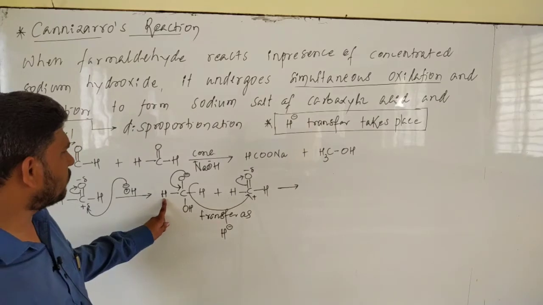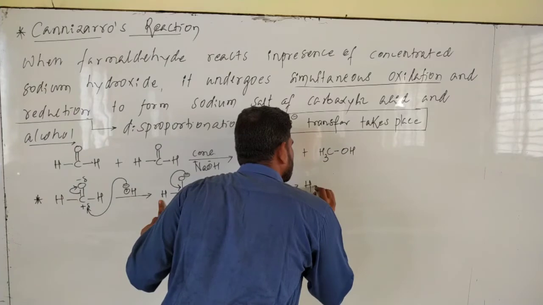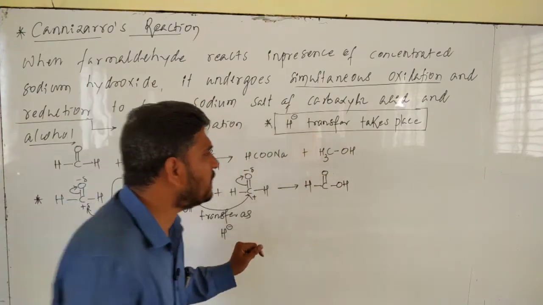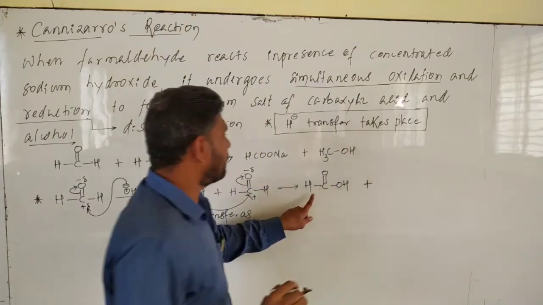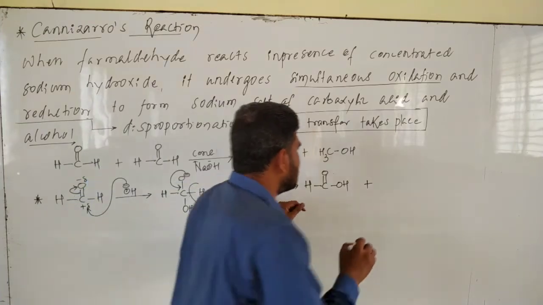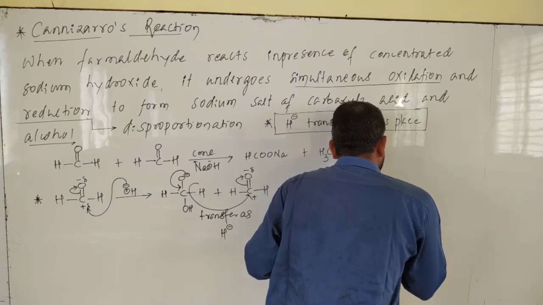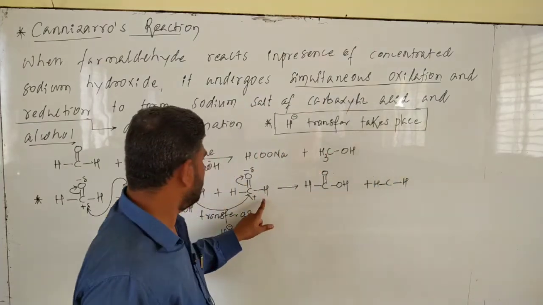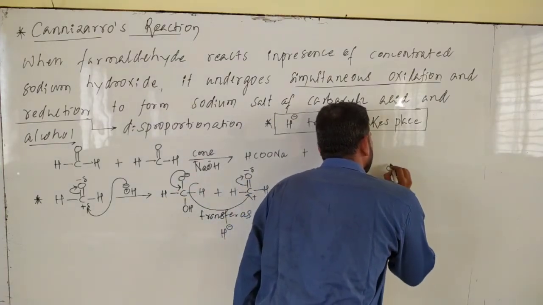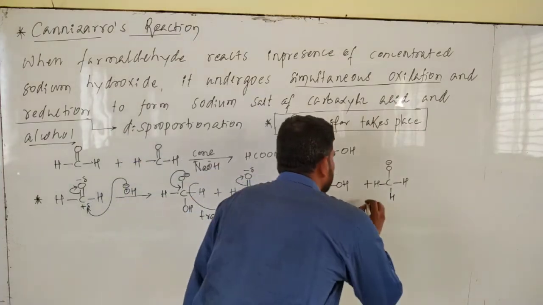You write down the corresponding product. What happens over here? H C double bond O OH. Okay, acid is formed, plus the remaining part. Over here H is already there. See, I will write clearly: CH, one more H attached to this carbon. Over here it becomes O minus. Now this is a highly basic oxide anion.